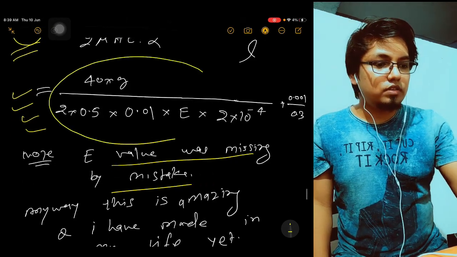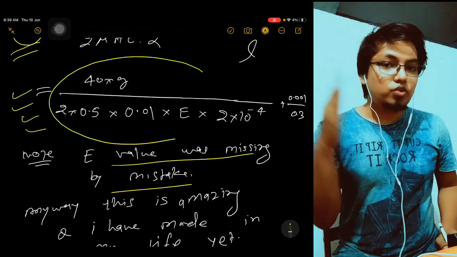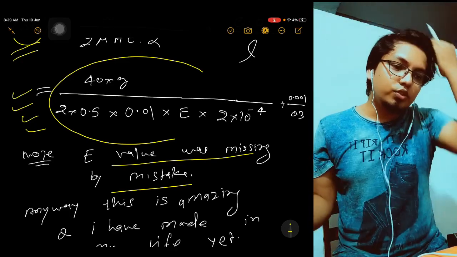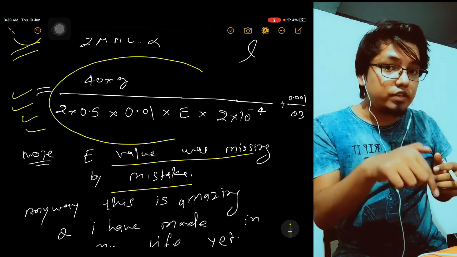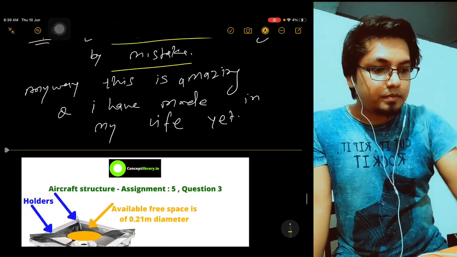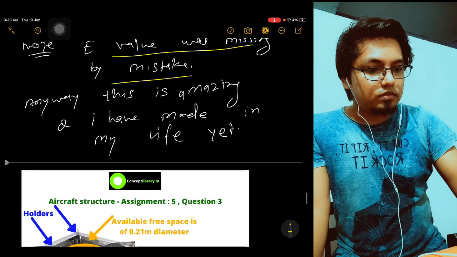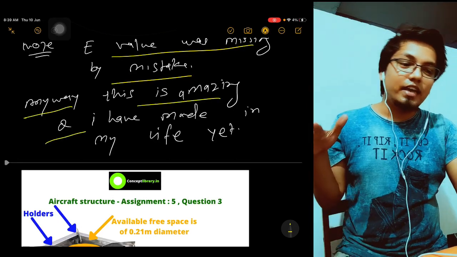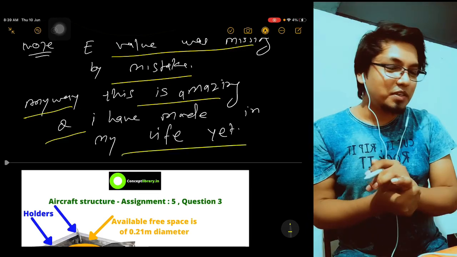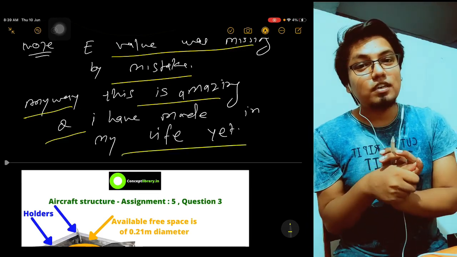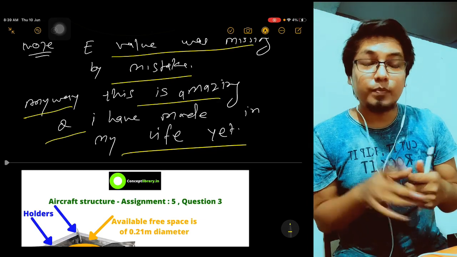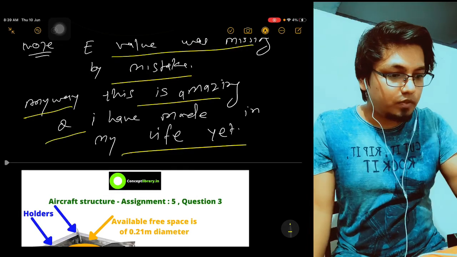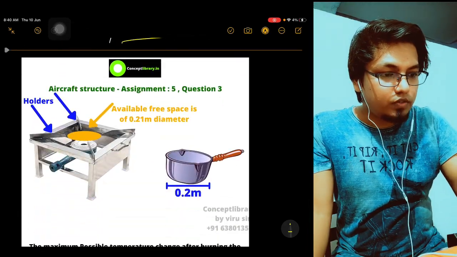You just solve this and put the answer in the group, so everyone can verify. Now only the calculation part is there. You should not make a mistake in the calculation. You should be confident that your calculation is correct. I have written it here. Anyway, this is an amazing question I have made in my life yet. There was one more question when I was teaching IIT Advanced, I think in 18 or 19. That question I will discuss, not now. Now we go for question 3.